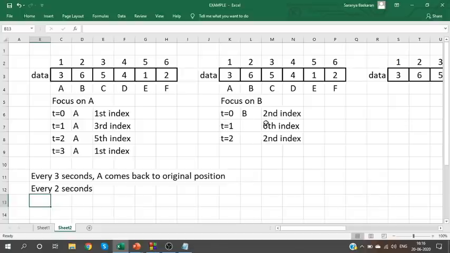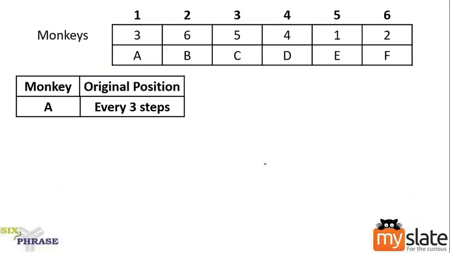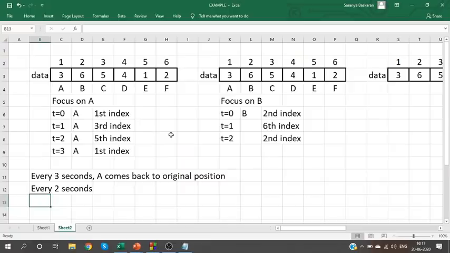For the first second, it will go to 6. Second time, it will come back here. Third second, it will go to 6. Fourth time, it will come back here. So the data for B is, B comes back to the original position every 2 steps. Similarly, let us calculate for all of them.